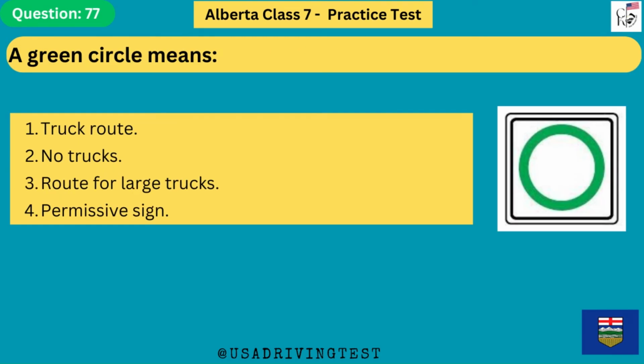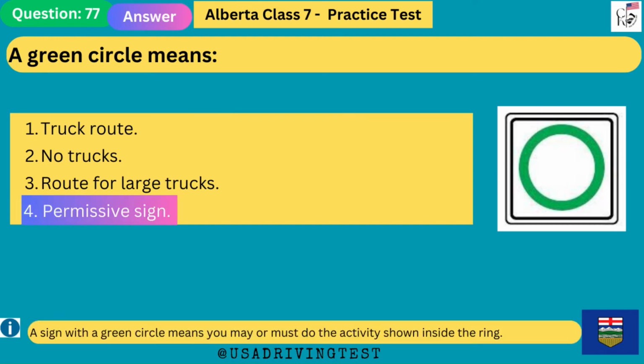A green circle means 1. Truck route. 2. No trucks. 3. Route for large trucks. 4. Permissive sign. The answer is 4. Permissive sign. A sign with a green circle means you may or must do the activity shown inside the ring.